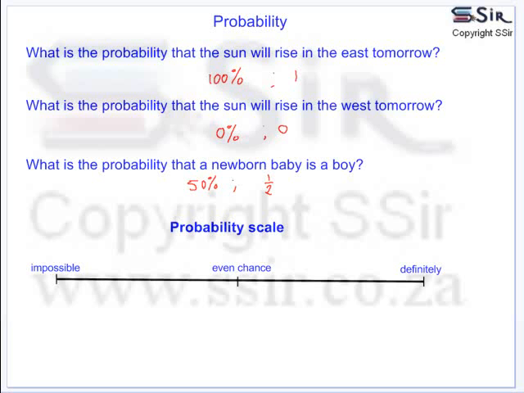On the probability scale, you can now see that a probability can be expressed in words: impossible, it's definitely not going to happen, even chance, or definitely. It can also be expressed as a percentage. Impossible will obviously be 0%, even chance will be 50%, and definitely will be 100%. Furthermore, probability can also be expressed as a fraction between 0 and 1, where impossible obviously is 0, even chance is a half, and definitely is 1.